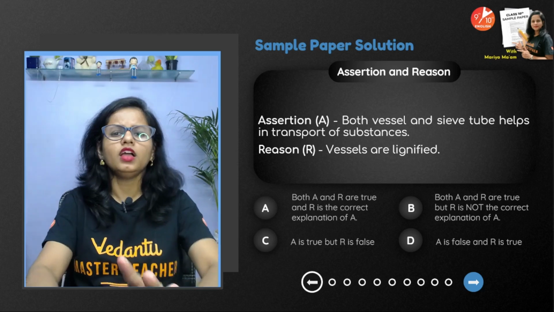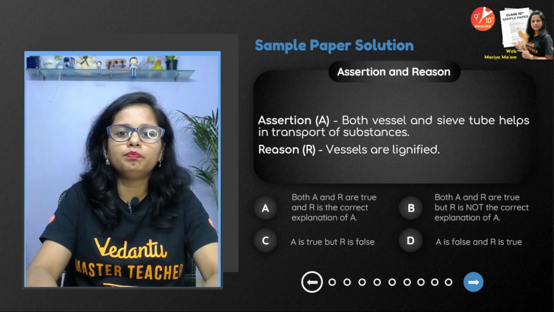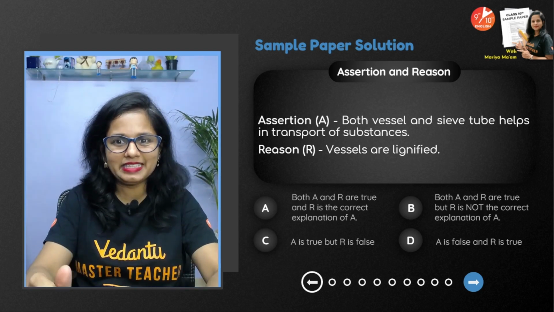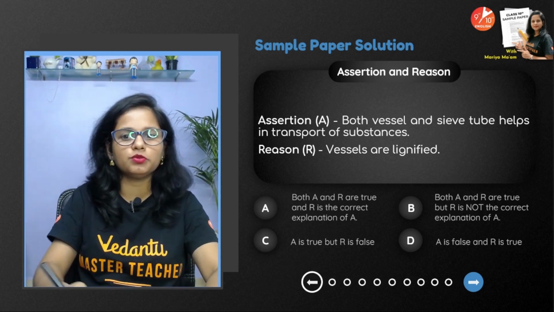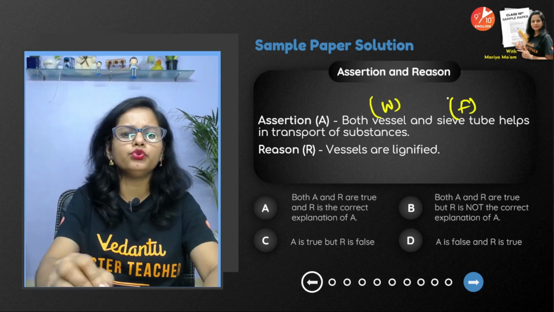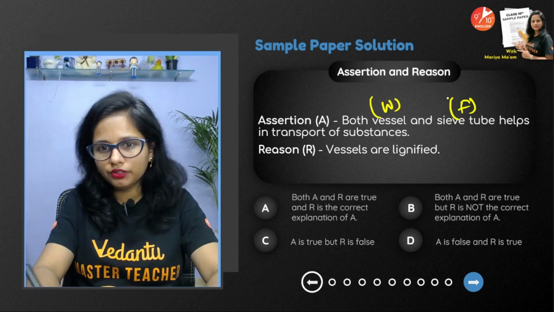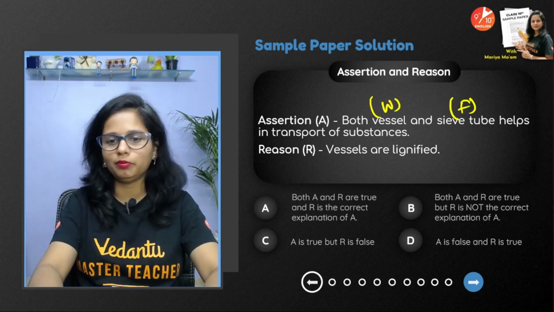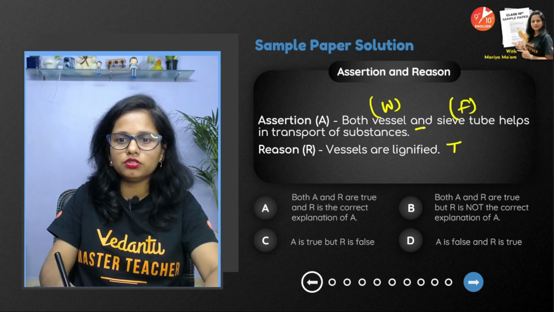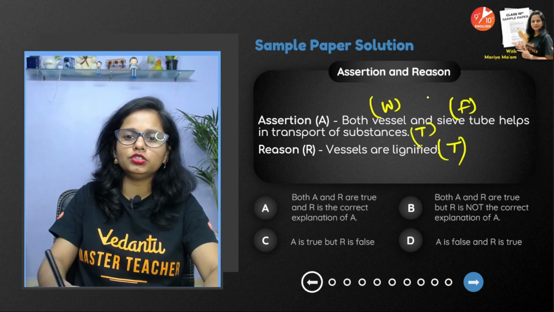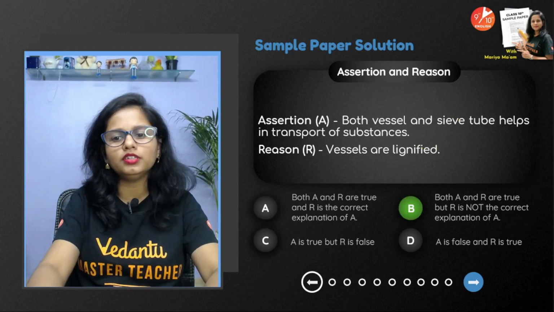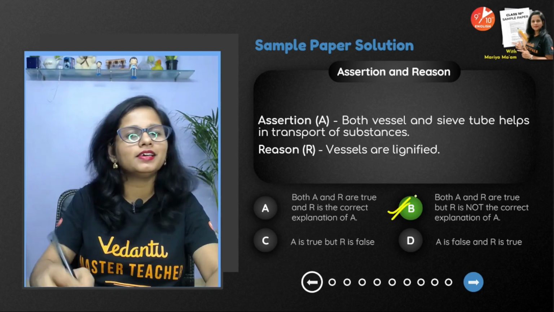Then assertion and reasoning. Both vessels and sieve tubes help in transportation of substances. Vessels and sieve tubes. Yes, vessels help in transportation of water and sieve tubes help in transportation of food. Vessels are lignified. Yes, they are dead tissue, and that's also true. So this statement is true, this is also true. So assertion and the reason both are true. But is the reason the correct explanation? No, it's not the correct explanation, and hence B is the correct answer.